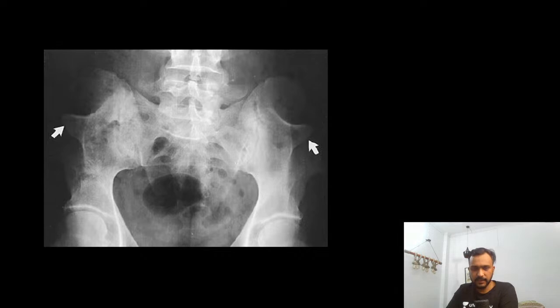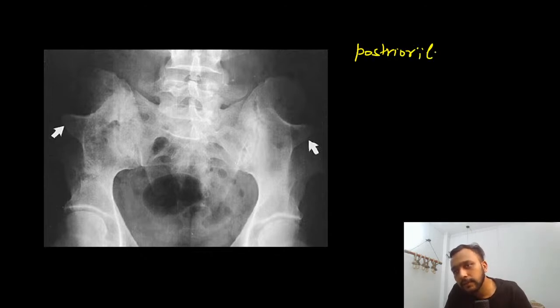So in this image we can see that the posterior iliac spine of this patient is prominent.